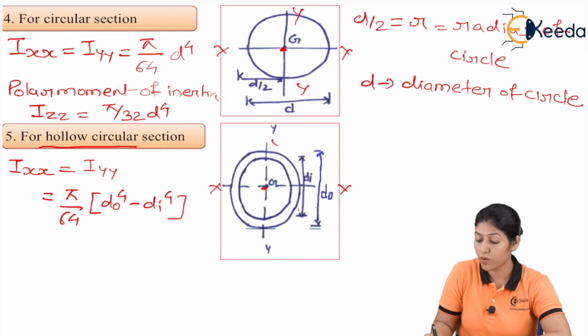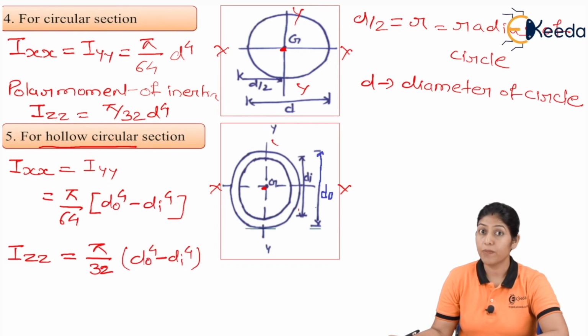So this is the formula of the moment of inertia for the hollow circular section. And if we want to find out the polar moment of inertia, it is represented by Izz. So Izz will be pi by 32 do to the power 4 minus di to the power 4. So these are the formulas related to the moment of inertia for a hollow circular section.